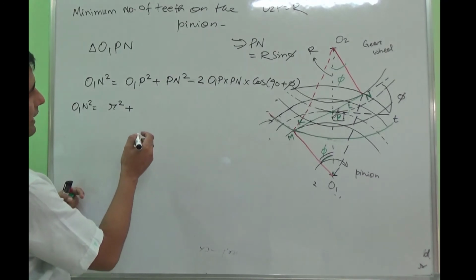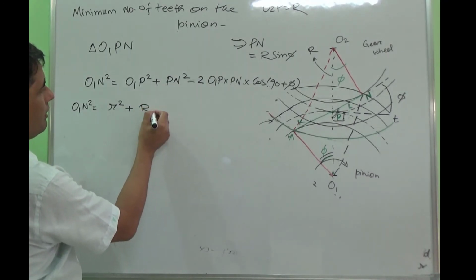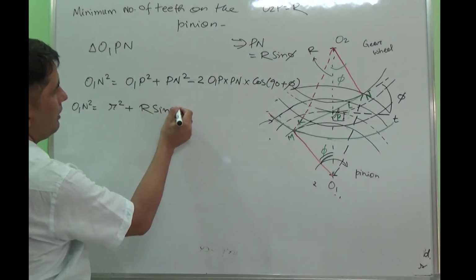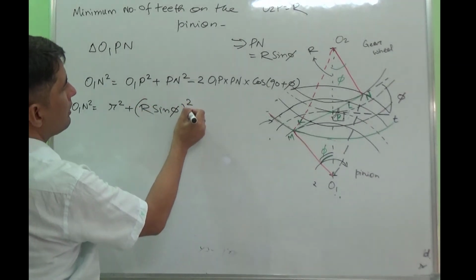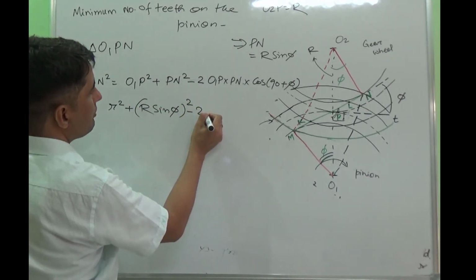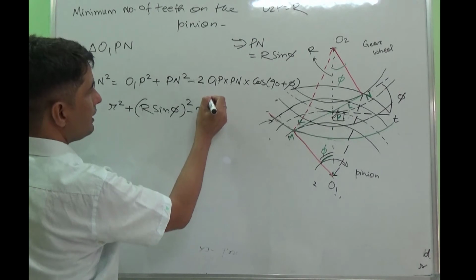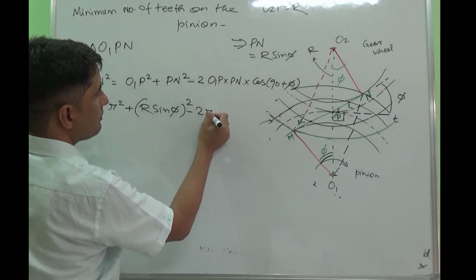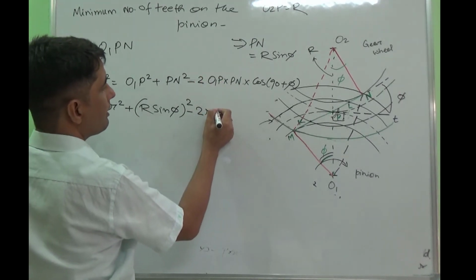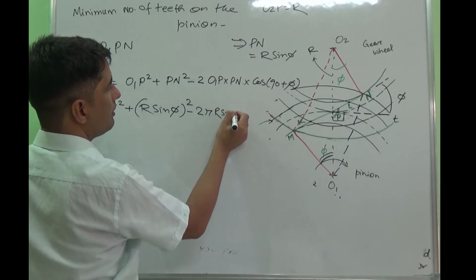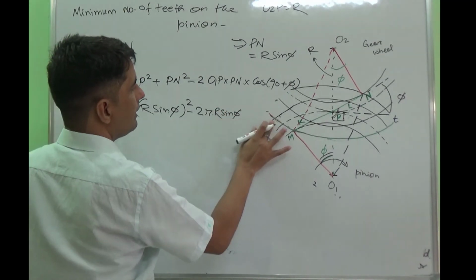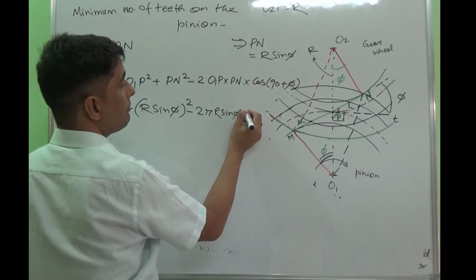So I can write here capital R sin phi square, minus 2 times O1P, which is small r, and PN is capital R sin phi. And what is cos of 90 plus phi?